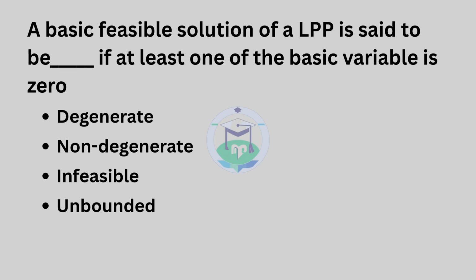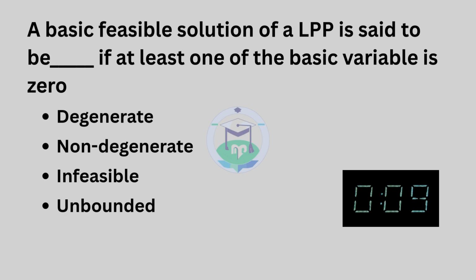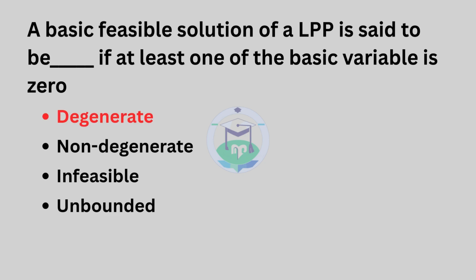Question number 18. A basic feasible solution of an LPP is said to be dash if at least one of the basic variables is 0. The answer is option 1, degenerate.